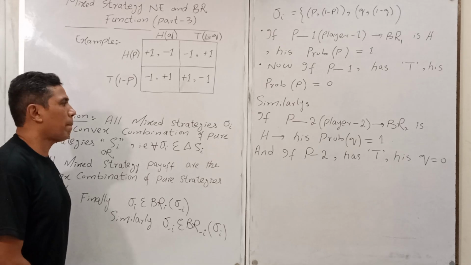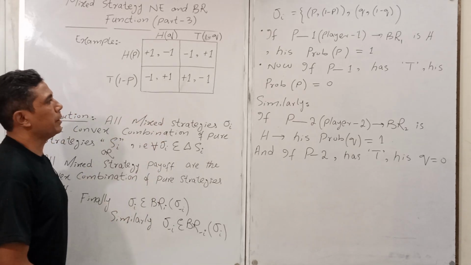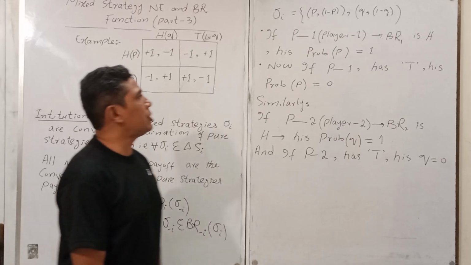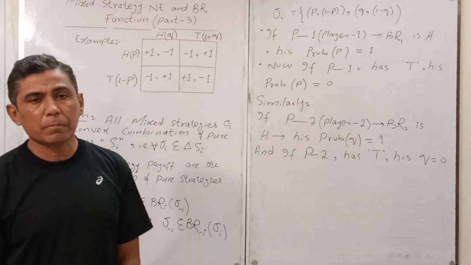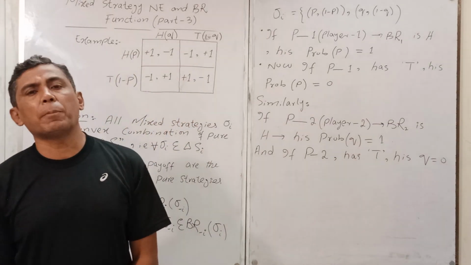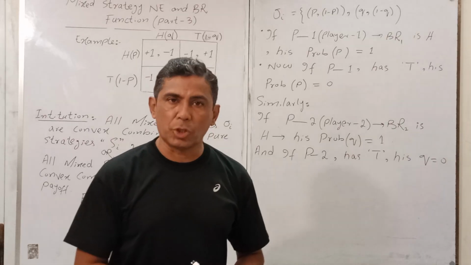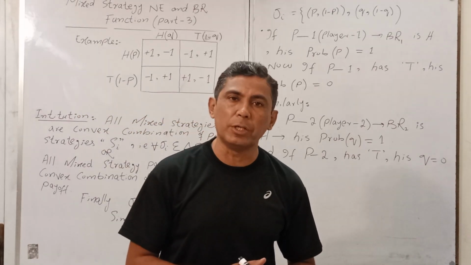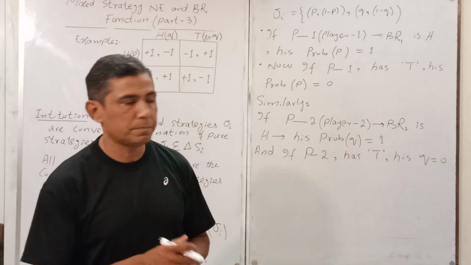You got my point? These are two conditions here, right? Okay, H is the best response for both players, so their probabilities, P and Q, are equal to 1, and vice versa, these are equal to 0 in case of tail.